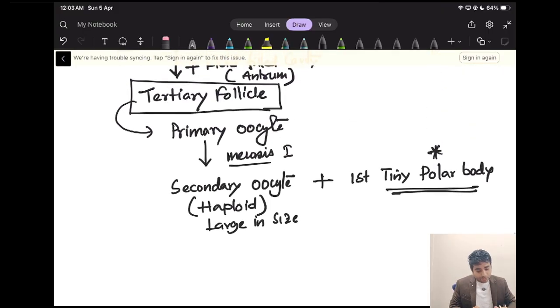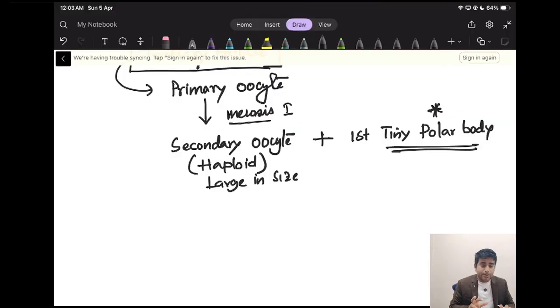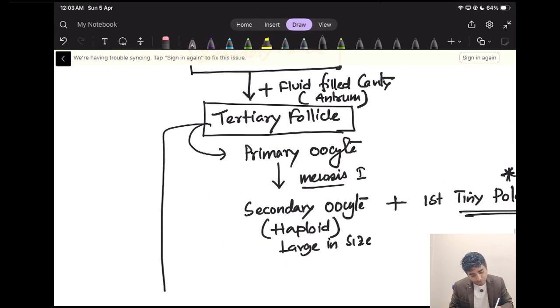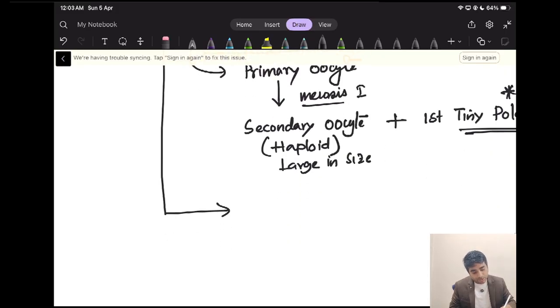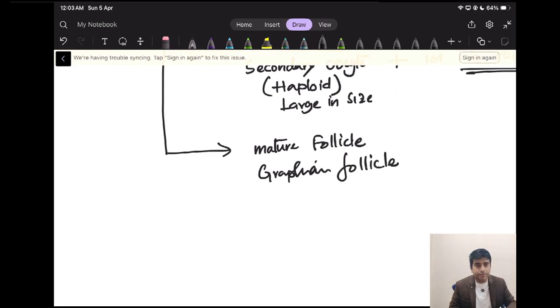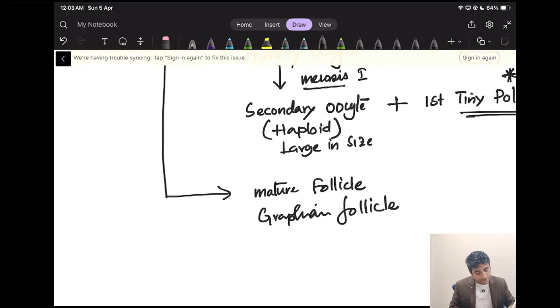Now that the secondary oocyte is there, it actually grows inside the tertiary follicle, and the tertiary follicle will convert into a more mature follicle, or we call it the Graafian follicle. Remember, very, very important, Graafian follicle. Inside the Graafian follicle, there will be the secondary oocyte.